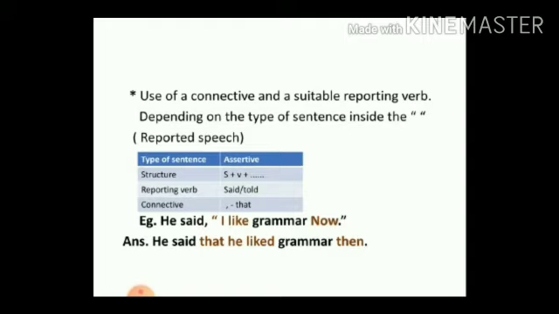The first person relates to the speaker or the subject, which is "he". Over here, "like" will become "liked", the tense will change, and "now" becomes "then". So when the sentence is assertive, we say "said", and then the connective becomes "that". That is what we are going to focus on here.